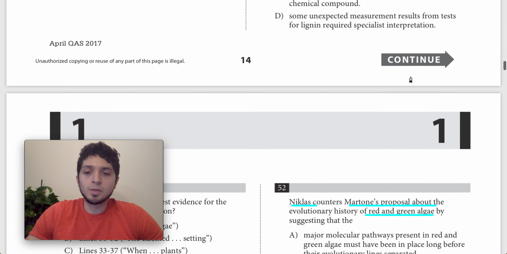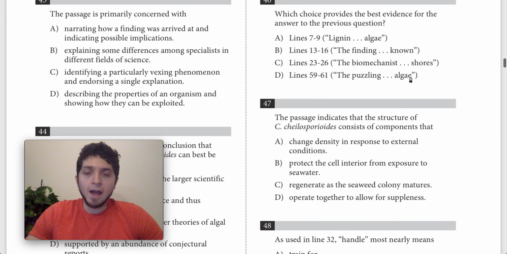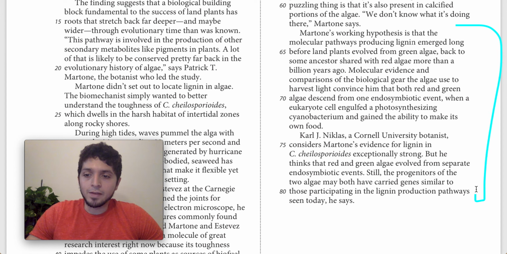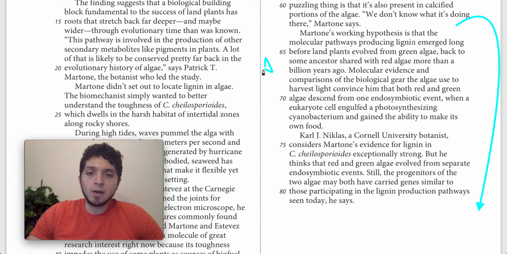This is a question that's a little bit challenging. A lot of students get this one wrong. I think the main issue with this is just really comprehending the two arguments. And I think if you do, it makes this question a little easier. So first, what we want to do is start with what does Martone say, right? Because Niklas is giving a counter argument to Martone's argument, but we want to start with what he says.